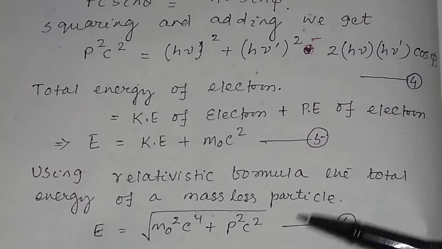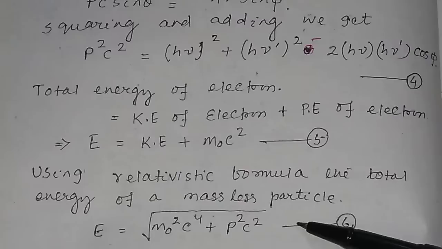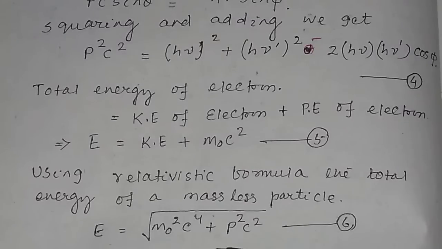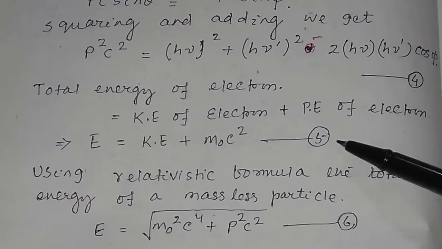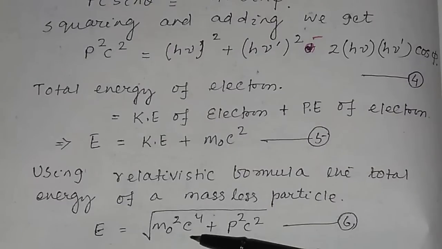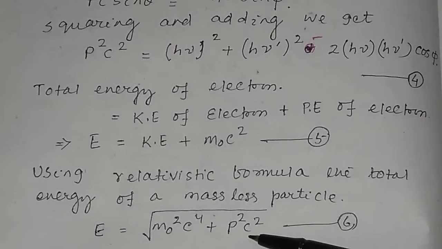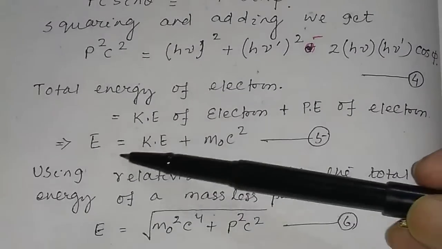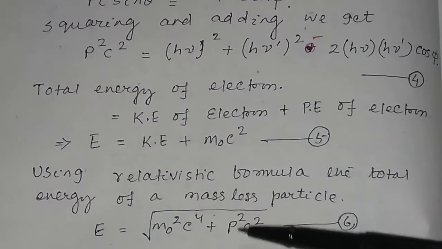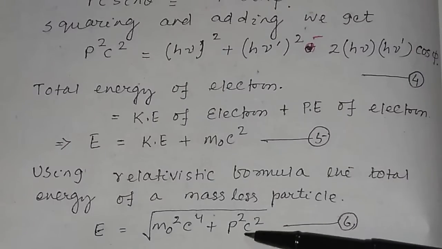So here I have taken the total energy for a massless particle like a photon, that is equal to square root of m0 square c4 plus p square c square, in equation 6. So from equations 5 and 6 you will get m0 square c4 plus p square c square. If you take E this side and take the square, then what will happen?